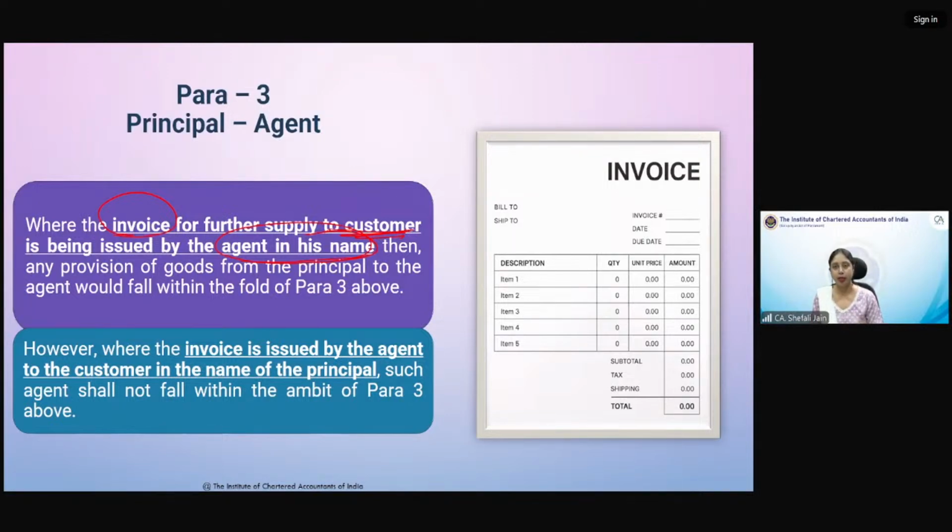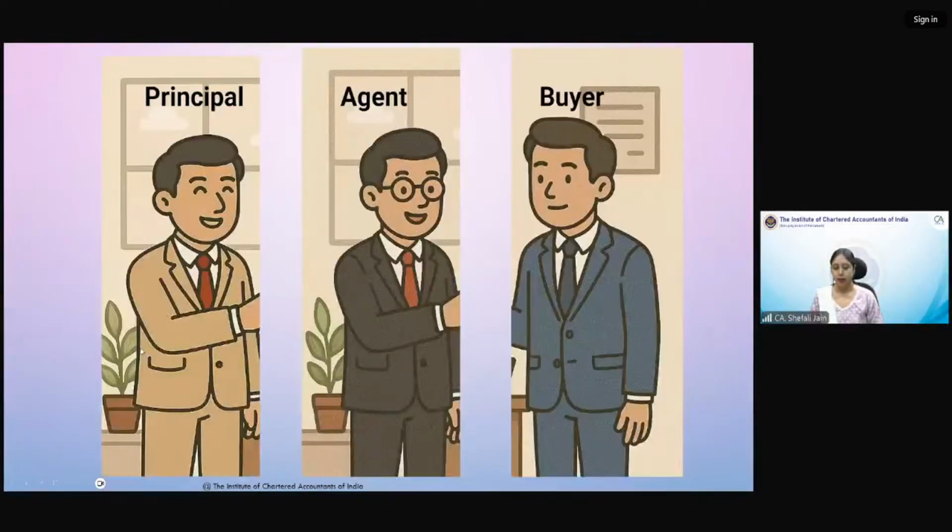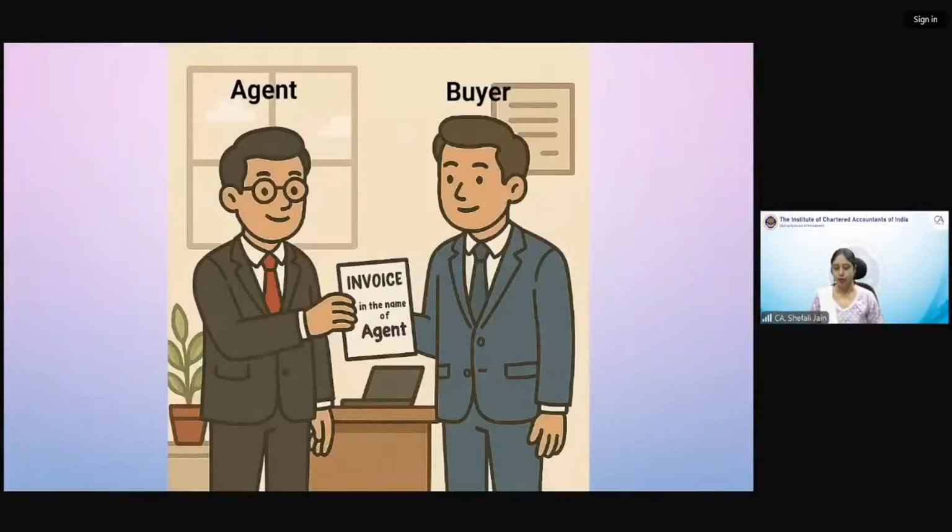And as per para 3 of schedule 1, this transaction will become a supply. तो principal ने जो agent को goods दिए हैं वो भी supply बन जाएंगे. How will it be possible? Let us see the second transaction first. See, agent has issued an invoice in the name of agent. अपने नाम पे उसने इनवॉइस इशू की, प्रिंसिपल के नाम पे इशू नहीं की. प्रिंसिपल ने उसे गुड्स दिए, बोला आगे बायर को बेच दो. उसने अपने नाम पर इनवॉइस इशू की बायर को.